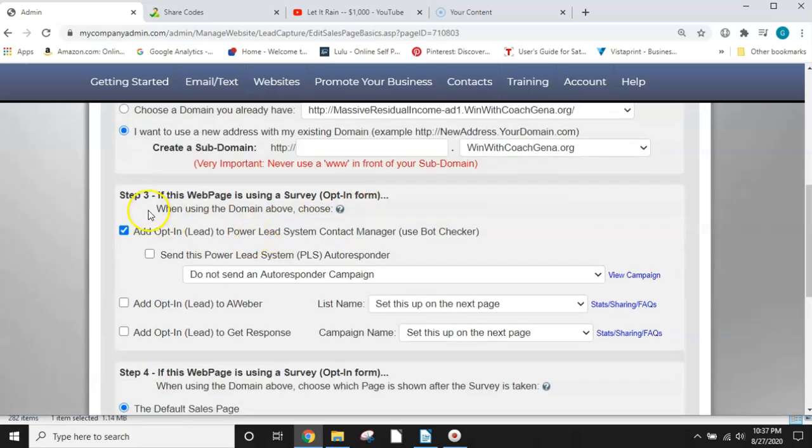So step number 3, if this web page is using a survey, which is an opt-in form, when using the domain above, choose, and I'm going to keep it here, add opt-in, the Power Lead System Contact Manager. So I'm not going to add, or I could add a power, I think I'm going to change my mind. I'm going to add a Power Lead System autoresponder.